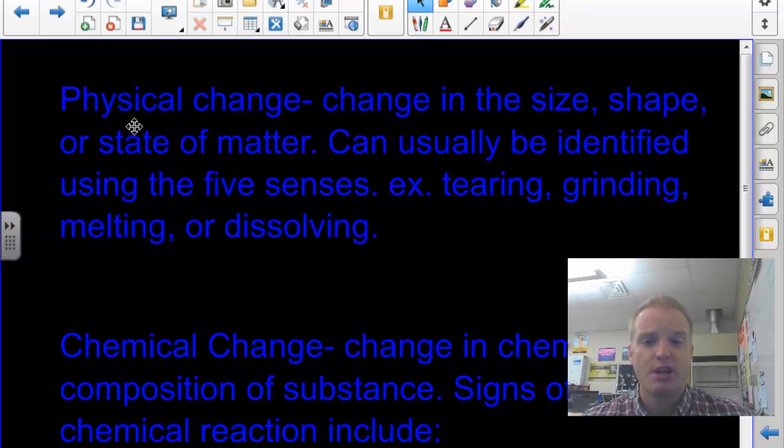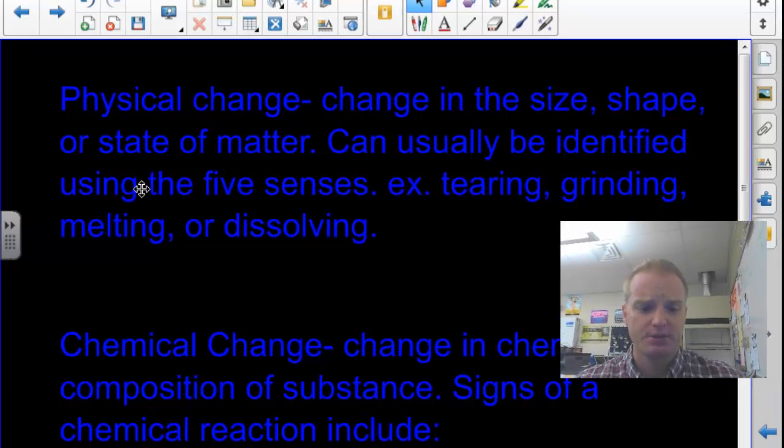So physical changes don't change what the substance is. H2O is still H2O. If I take a piece of paper and tear it, grind it up, it's still paper. It's still going to be paper. That's the idea of a physical change.